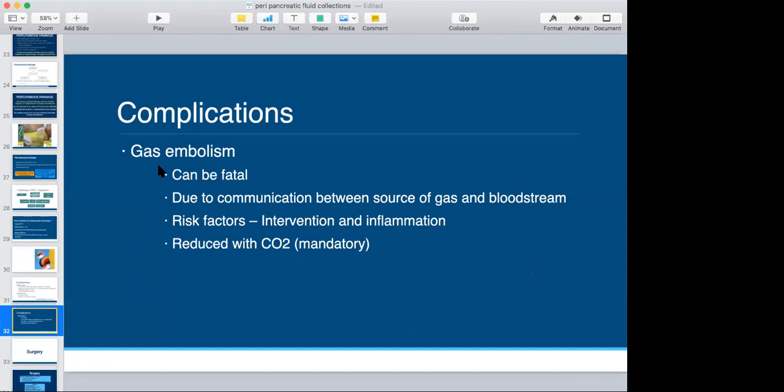Gas embolism is one of the rare complications of endoscopic procedures, but it can be fatal. It happens due to communication between the source of gas and the bloodstream. Intervention and inflammation are the risk factors. It is mandatory to use CO2 during these procedures so as to avoid this fatal complication.